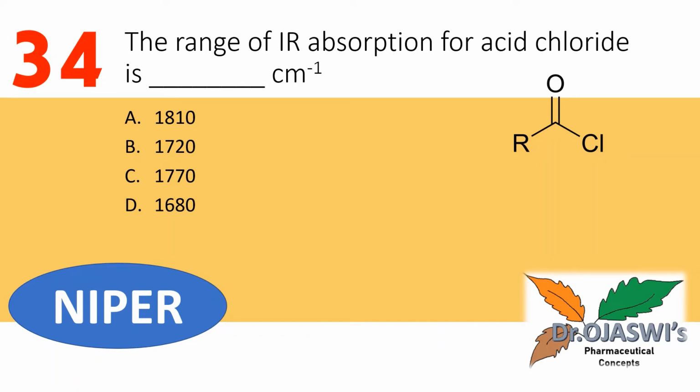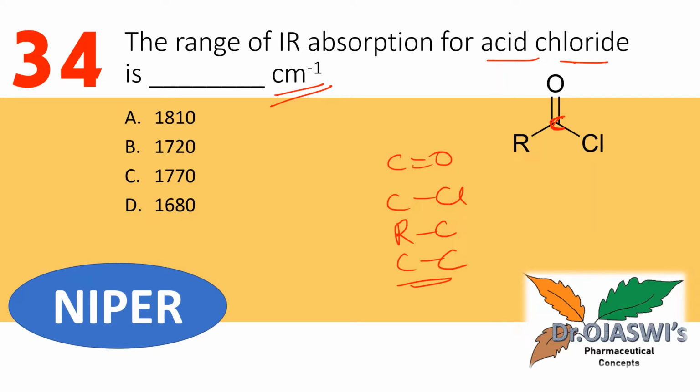Our next question is the range of IR absorption for acid chloride. So we have to find out the wave number for acid chloride. As we see, acid chloride has C double bond O, CCl, and then R, which could be anything, CC for example.